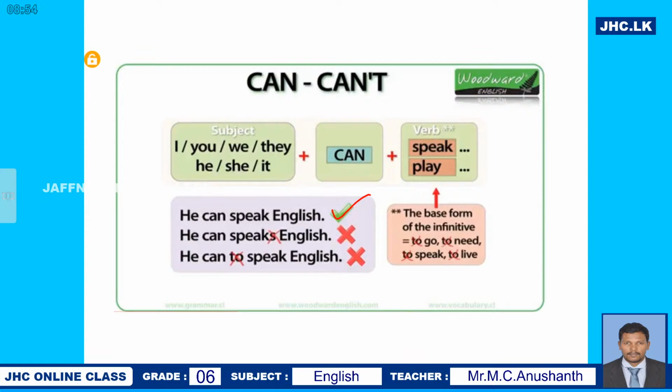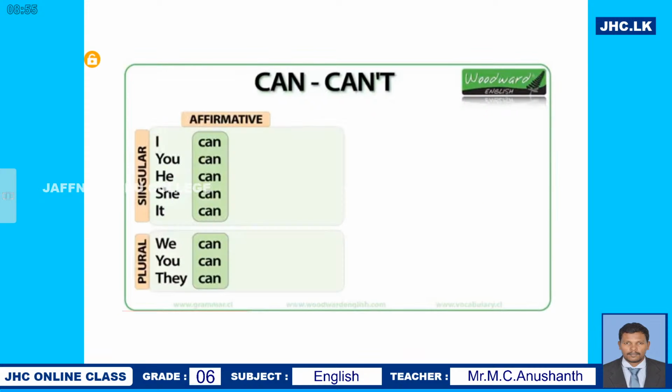What about the second one? He can speaks English. No. It is not a correct sentence. Why? With can, we don't use s. We don't use s. And also the third sentence, it is also a wrong sentence. So you can't say to with infinitive. So he can speak English. Okay? Right. Now here.